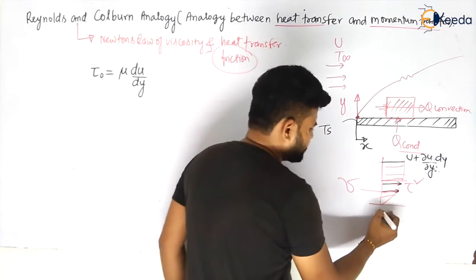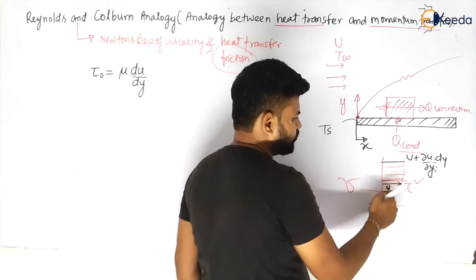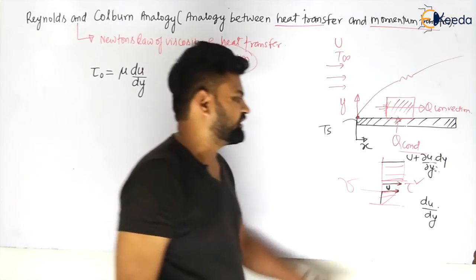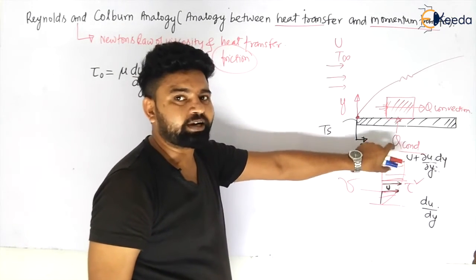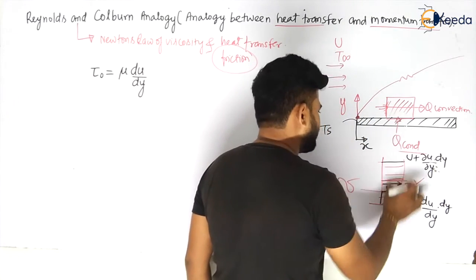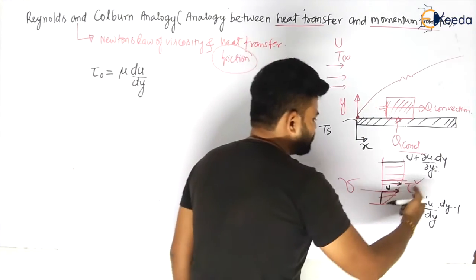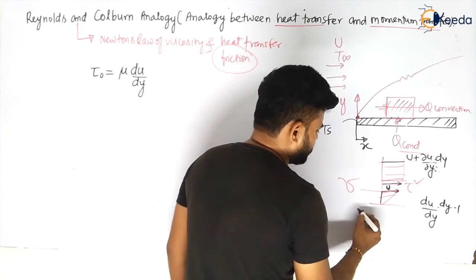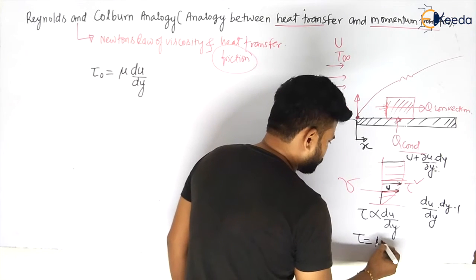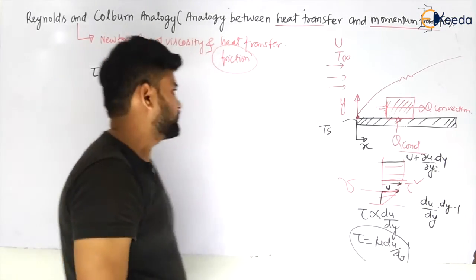So u is already there. Let us say I am assuming u is there, my dear students, at this element up to this part. If you calculate the total velocity change, that will be nothing but del u by del y with respect to space, that is changing, into del y, which is nothing but dy, and if you take dx in the unit direction, this will be 1, that will be the area. And that change in velocity is directly proportional to shear stress, del u by del y. That is your Newton's law of viscosity, and hence tau will be equal to mu del u by del y. You have seen this in fluid mechanics, so I am not going so much into this topic.